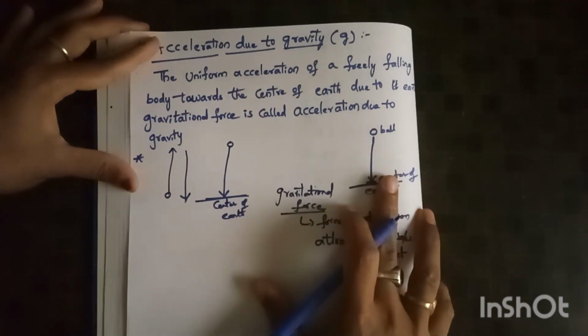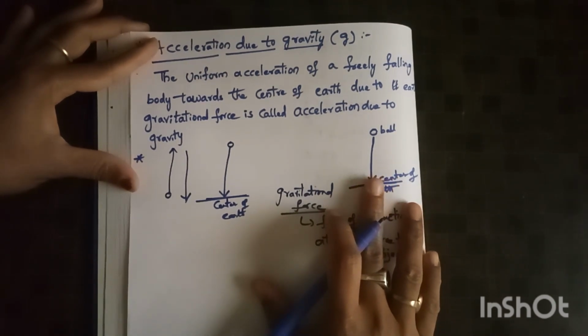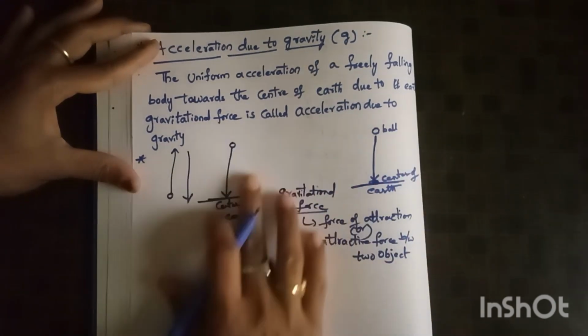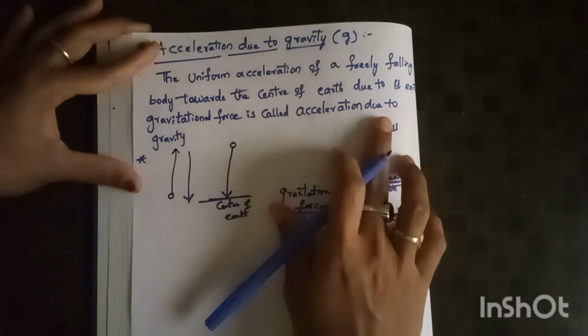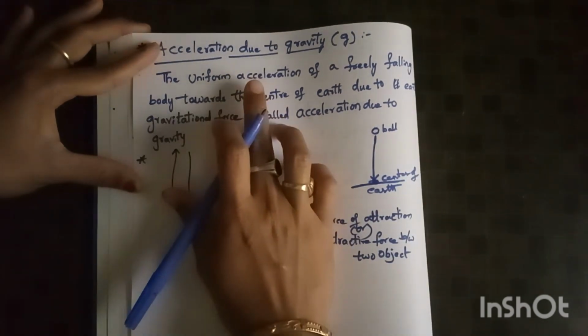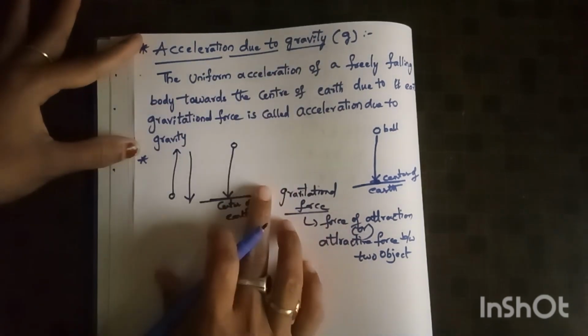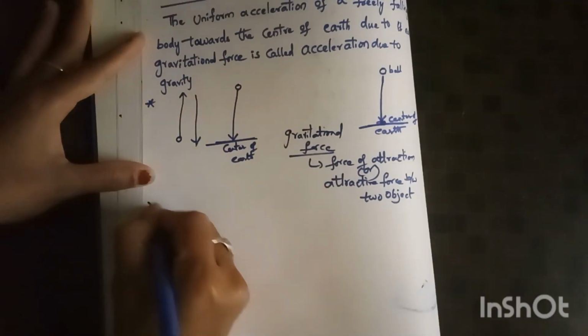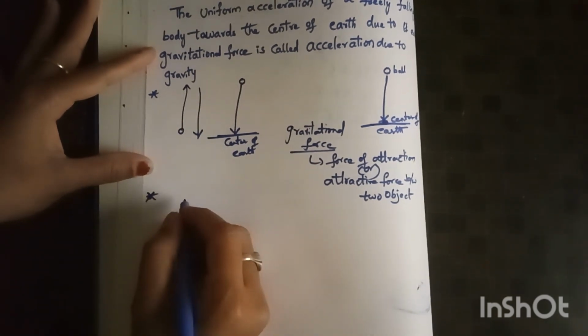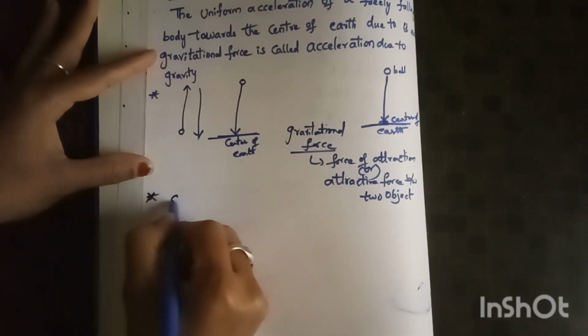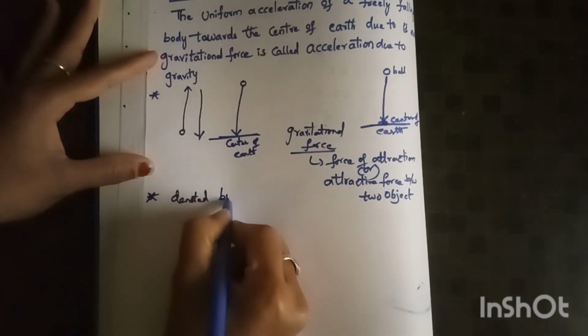So if a ball is freely falling, it is moving with uniform acceleration directed towards the center of the earth. Why? It is due to earth's gravitational force, that we call acceleration due to gravity. One thing you should remember: for a freely falling body, an object has a uniform acceleration. Acceleration due to gravity is denoted by small g.